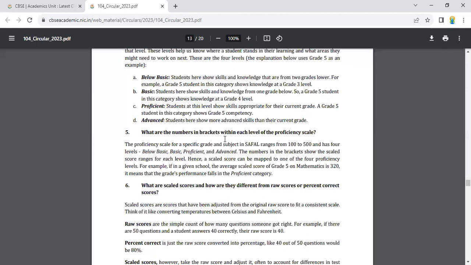What are the numbers in brackets within each level of the proficiency scale? The proficiency scale for a specific grade and subject in SAFAL ranges from 100 to 500 and has 4 levels: below basic, basic, proficient, and advanced. The numbers in the brackets show the scale score ranges for each level. Hence, a scale score can be mapped to one of the 4 proficiency levels. For example, if in a given school, the average scale score of grade 5 on mathematics is 320, it means that the grade's performance falls in the proficient category.